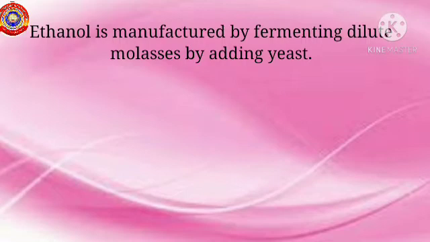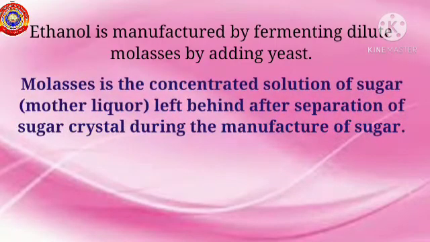What is molasses? Molasses is the concentrated solution of sugar, known as mother liquor, left behind after the separation of sugar crystals during the manufacture of sugar. Let me tell you clearly.